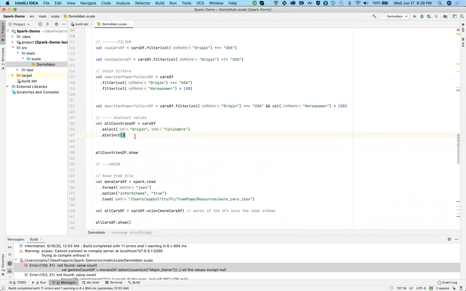Yeah. So if you see, first what I'm doing is I'm selecting only 2 columns. Out of that, when I call distinct over it, it will see what are the distinct values for these 2 columns together.